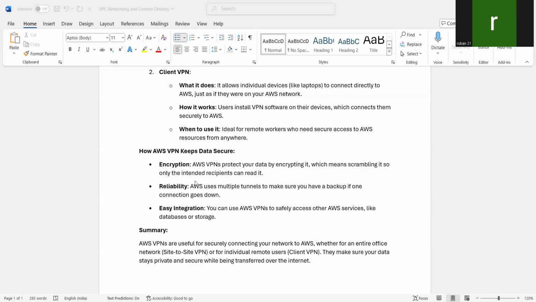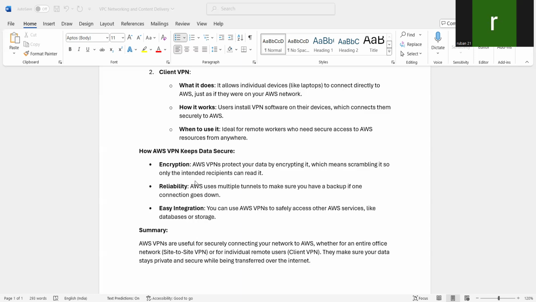And reliability. Reliability means AWS uses multiple tunnels to make sure you have a backup. For example, if one goes down, the other tunnel will be up. So the reliability is there here. Tunnel means from one end to another end. In the real world you can see there is a tunnel, right?